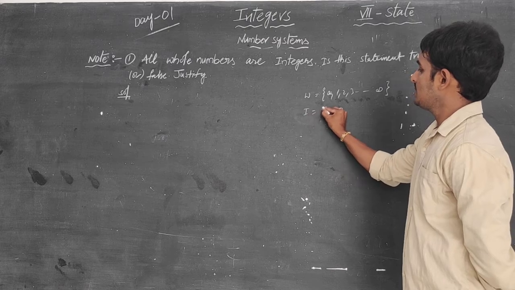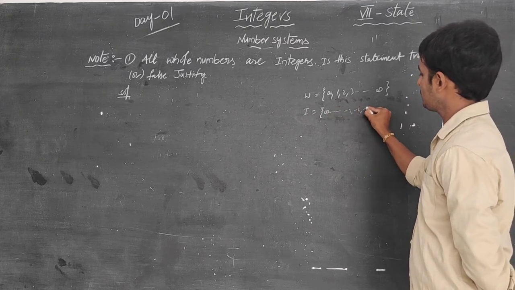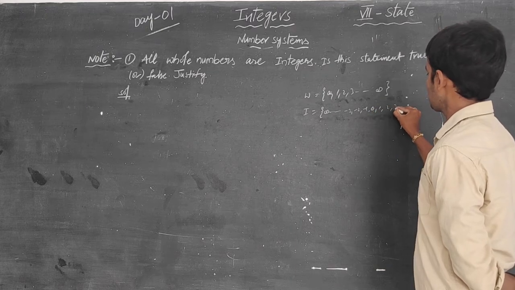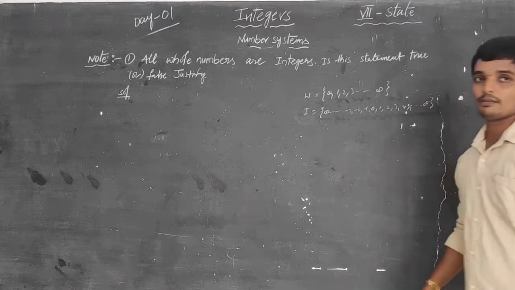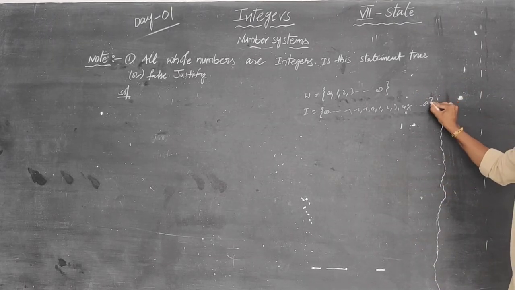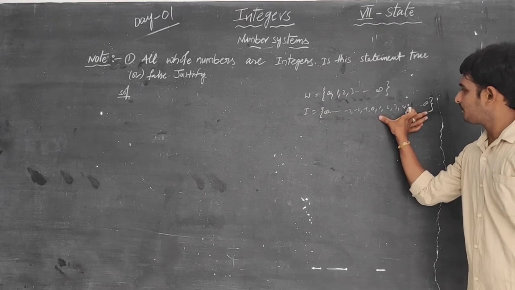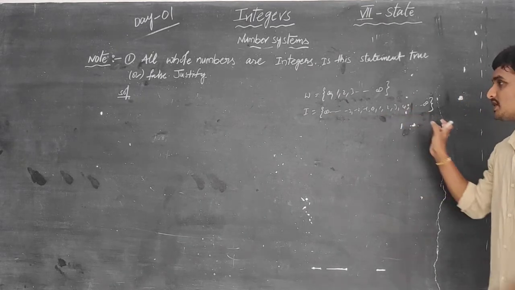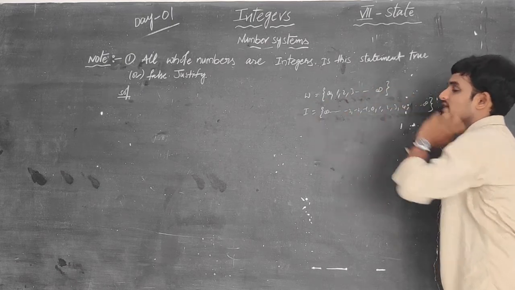Integers have negative numbers and the set of whole numbers and so on. If you see these two sets, the whole number set is here. That means the whole number set is already included in the set of integers.